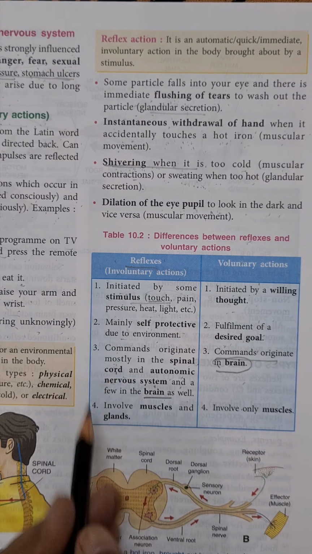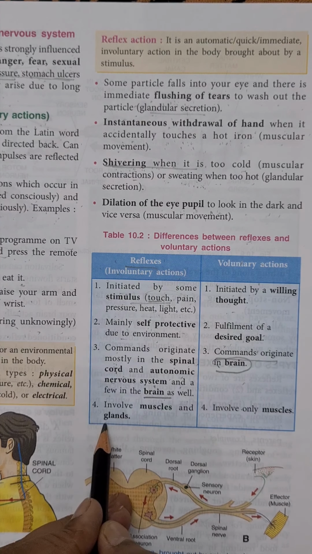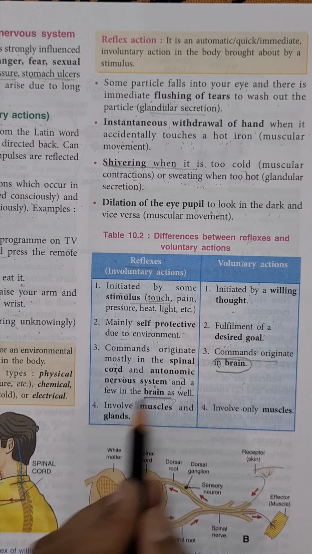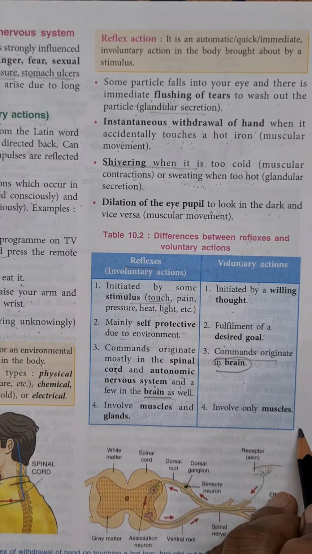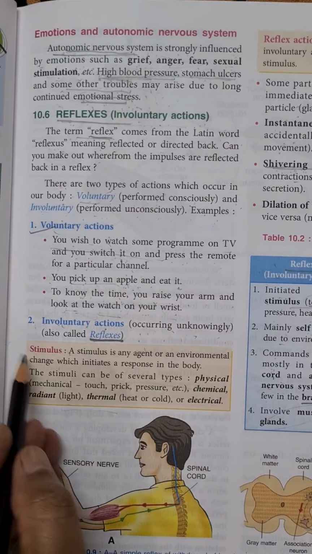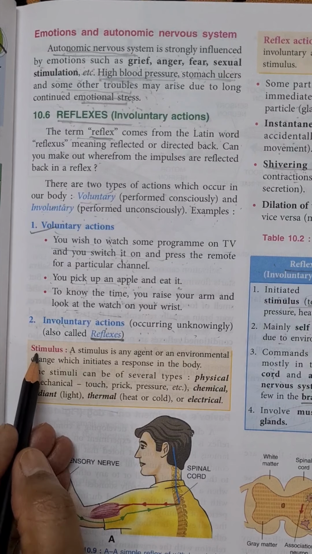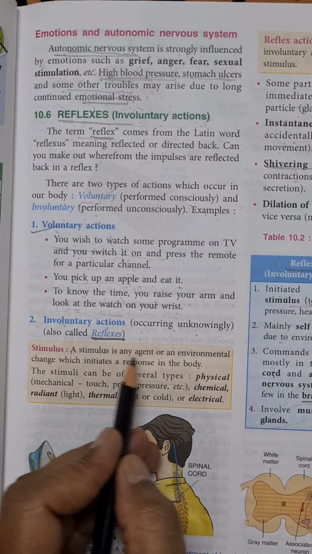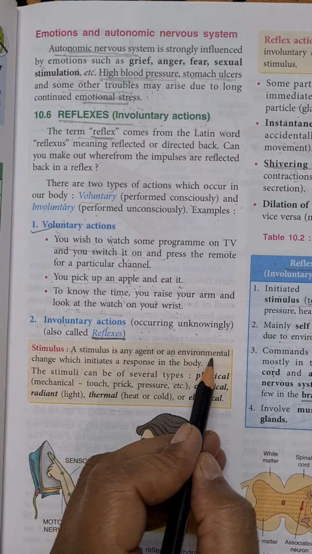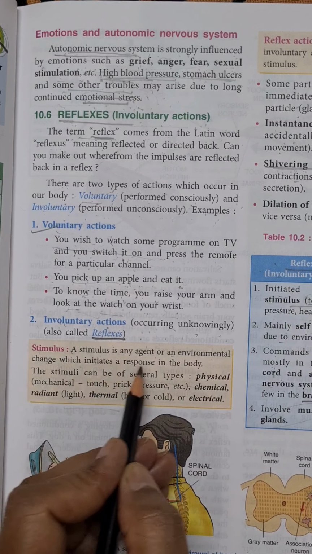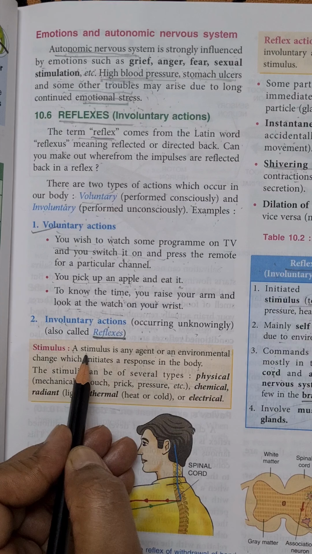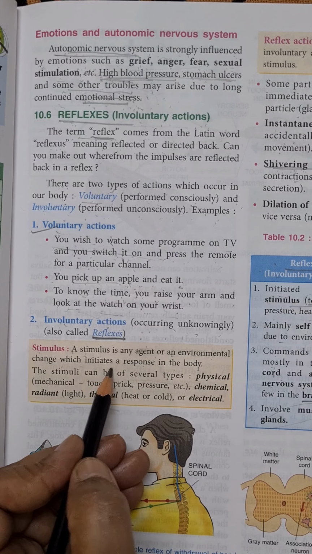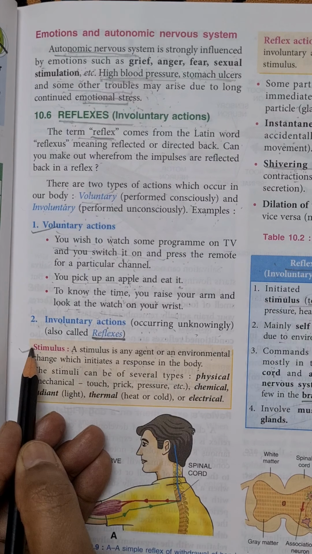Now next, reflexes involve muscles and glands, effector organs. But voluntary actions involve only muscles. Now after this, a few important definitions. The first one is very familiar, that is stimulus. A stimulus is any agent or environmental change which initiates a response in the body. Any external change or internal change according to which our body gives a response, that is a stimulus.